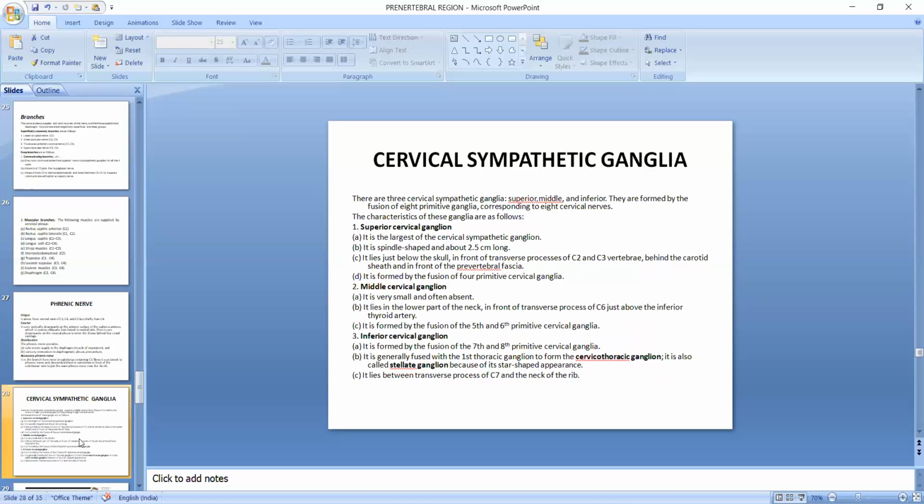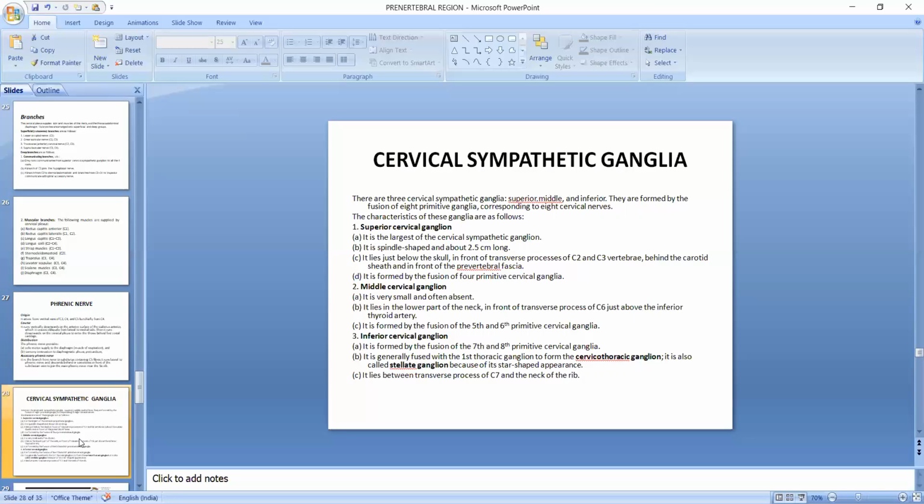It is spindle shaped and about 2.5 centimeter long. It lies just below the skull in front of the transverse processes of C2, C3 vertebrae, behind the carotid sheath and in front of the prevertebral fascia. It is formed by the fusion of 4 primitive cervical ganglia.